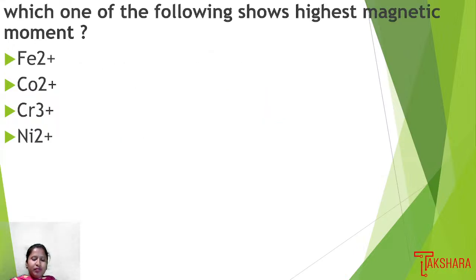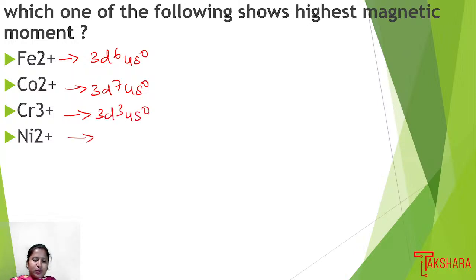Next question. Which one of the following shows the highest magnetic moment? Fe2 plus will have the configuration 3d6 4s0. Co2 plus will have 3d7 4s0. Chromium plus 3 will have 3d3 4s0. And nickel plus 2 will have 3d8 4s0. Here the number of unpaired electrons is 4, so n equals 4. Here n equals 3, here also n equals 3, and here n equals 2.